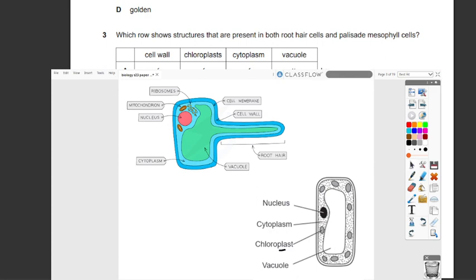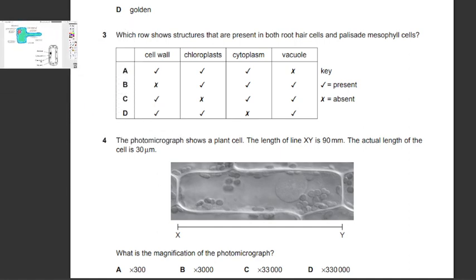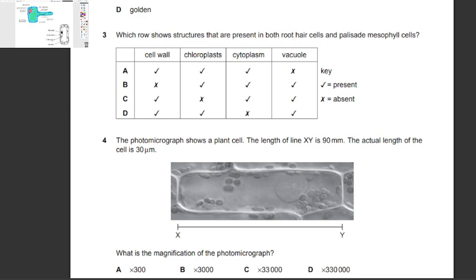A vacuole, yes, all plant cells have a vacuole, which contains cell sap, a mixture of salts, water, and so on. So, looking back at our question, we can clearly see that the answer is C.